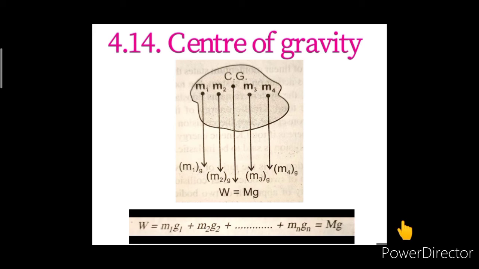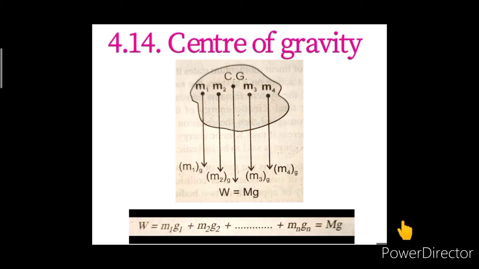So, for such bodies, the center of gravity is at their point of symmetry, and the center of gravity of a disk and sphere is at their centers. The center of gravity may not lie on the body. For example, for a circular ring, it is at the geometrical center. For bodies small in size, the center of gravity coincides with the center of mass.